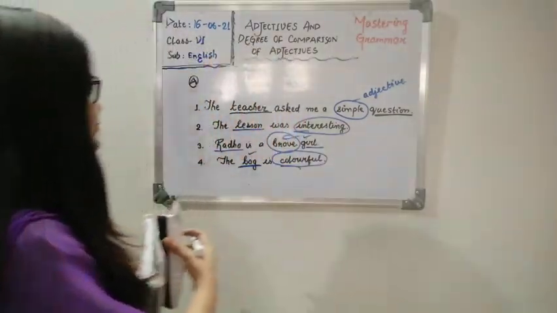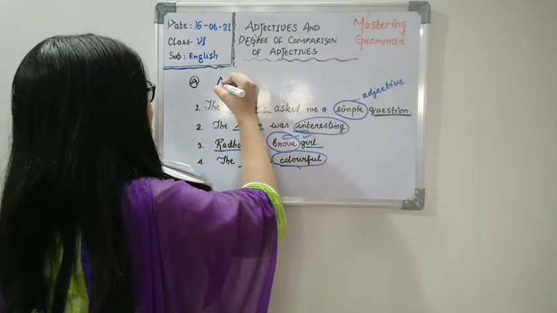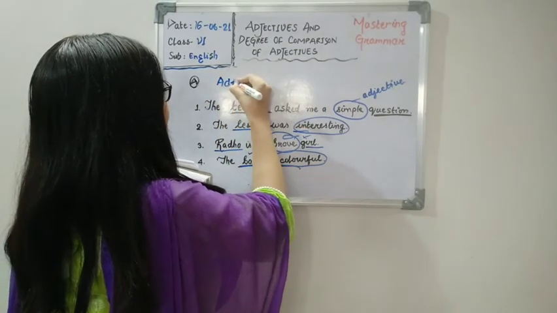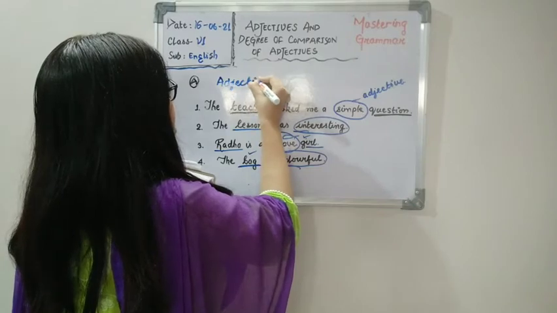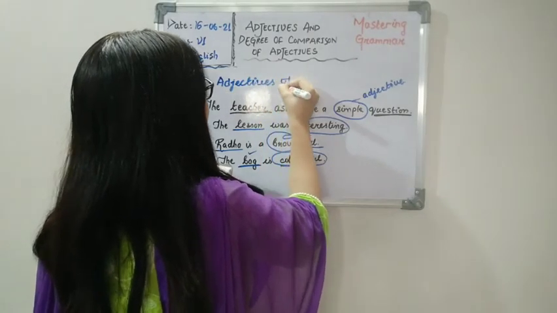Now moving to the next one, let me write it down for you. Which kind of adjectives have we learned in the beginning? The first one, adjectives of quality.